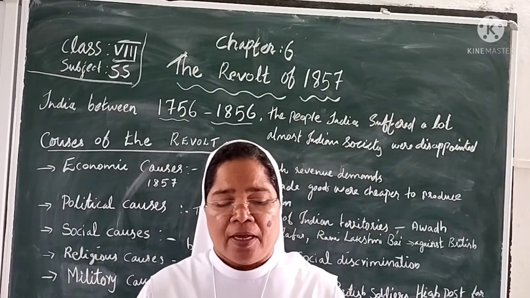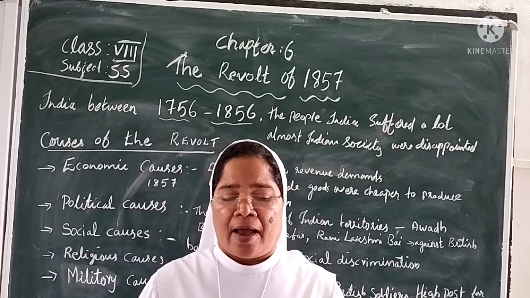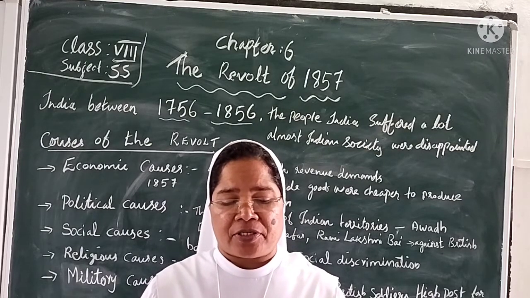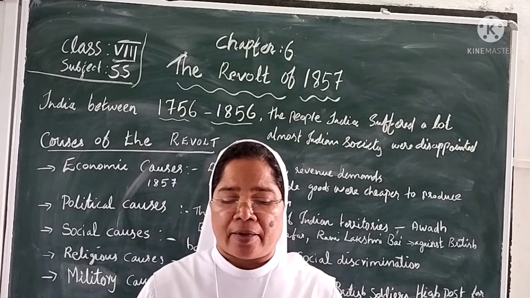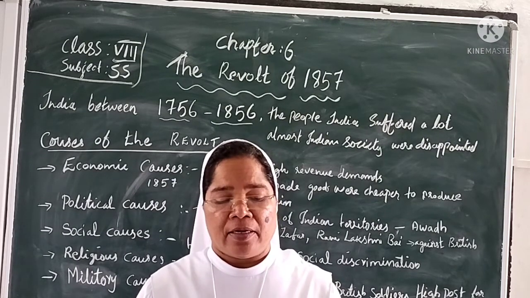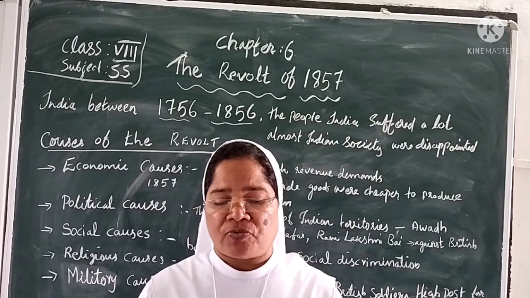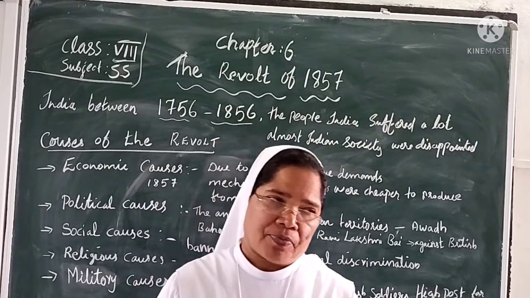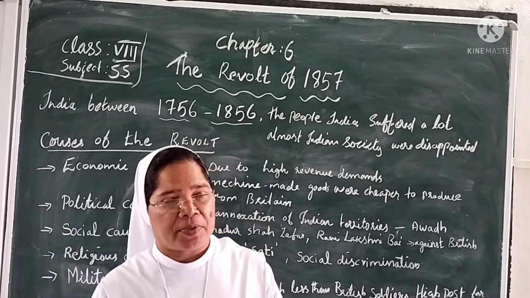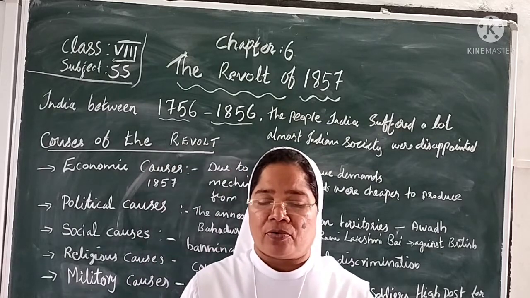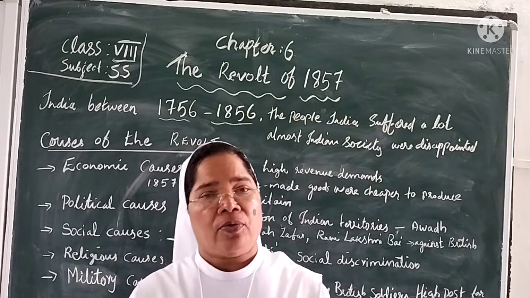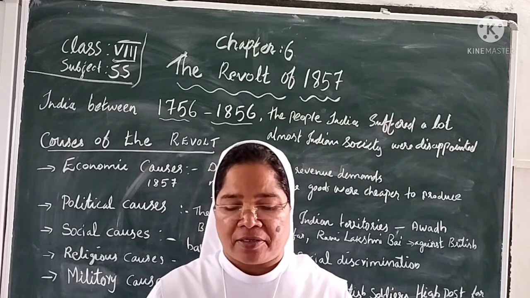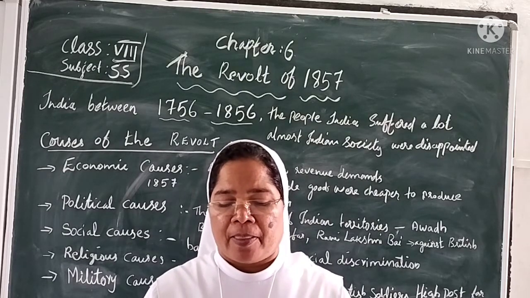By 1856, the rulers resisted the annexation of the territories. The noblemen were angered by the loss of their sanads. The peasants were angry due to the exploitation system of revenue collection, and they had no money to give, so they suffered.